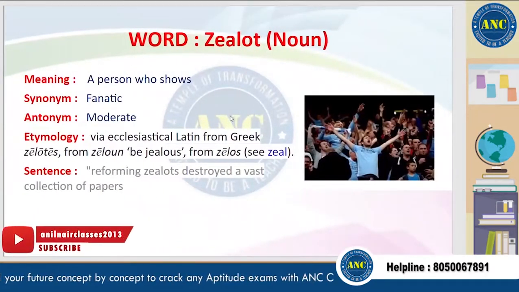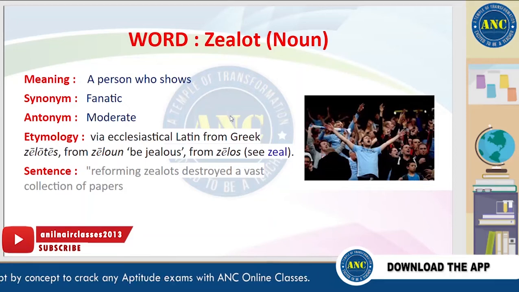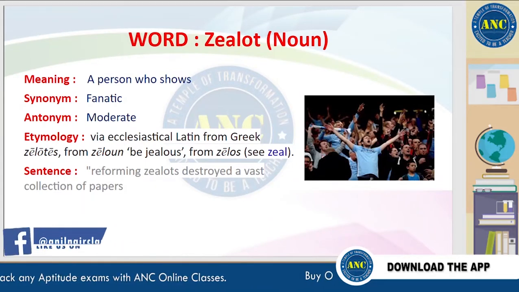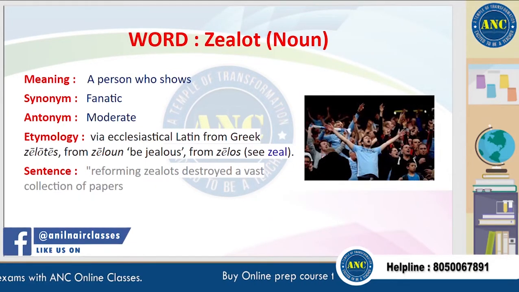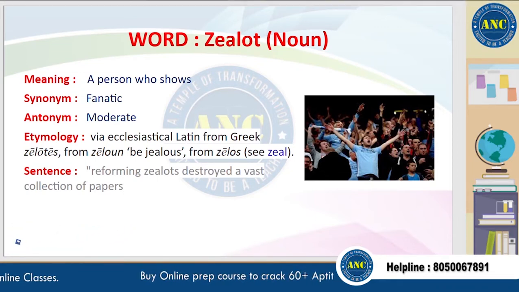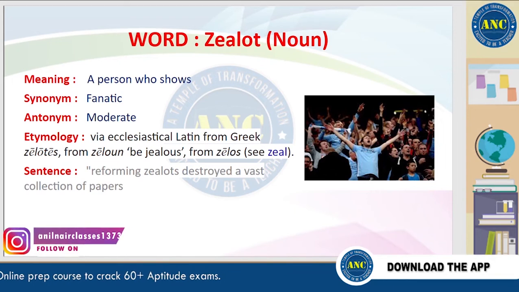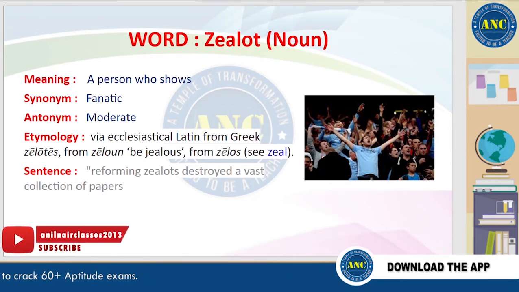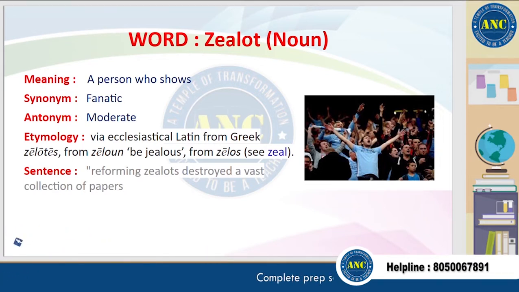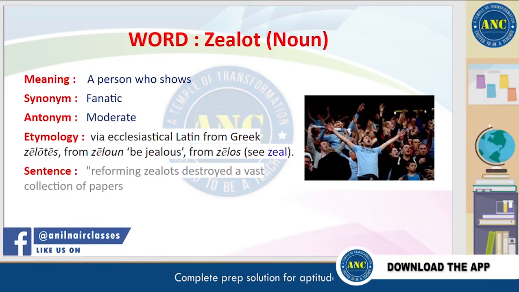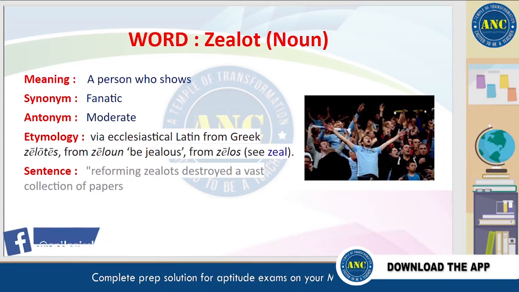The next word is zealot. Zealot means a person who shows a lot of zeal. A synonym for this word is fanatic, and an antonym is moderate. It is derived from Latin and Greek words which mean to be jealous. A sentence for this word is, reforming zealots destroyed a vast collection of papers.